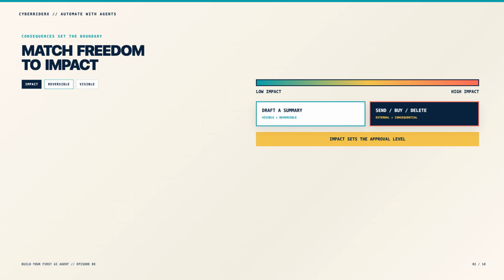Do not base autonomy on how intelligent the agent appears. Base it on what happens when the action is wrong. A weak summary can be corrected before anyone sees it. A wrong purchase, published post, or deleted record creates a larger consequence.